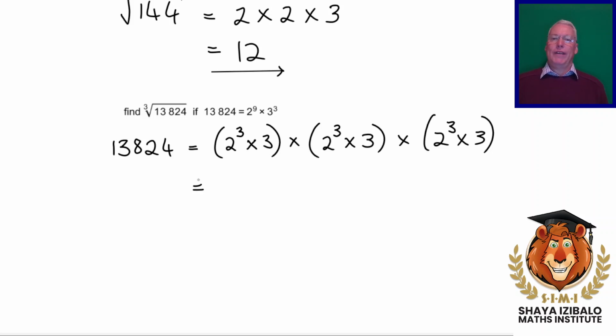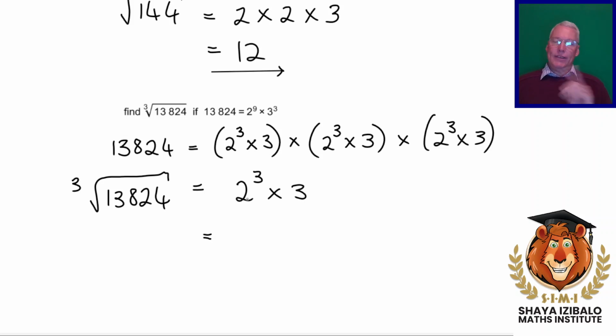Now, our final answer here for the cube root of 13,824, I just need to take one of these brackets. All right, so I'm just going to take 2 cubed times 3. And 2 cubed times 3 is 8. 2 times 2 times 2 is 8, times 3 is 24.